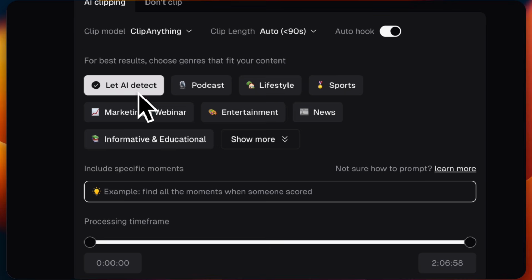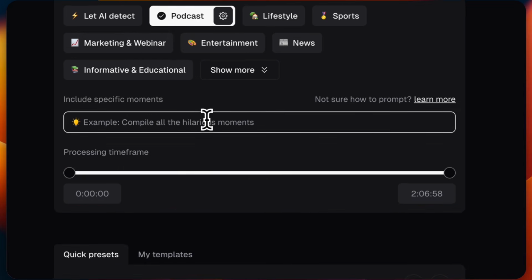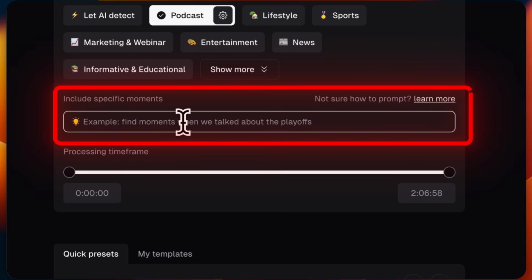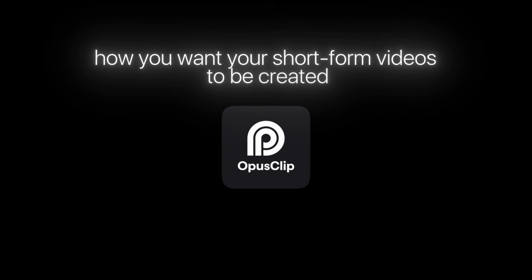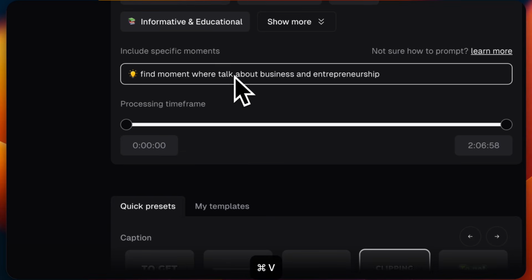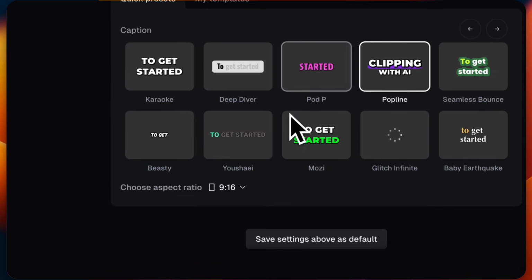Next, for best results, you need to choose the genre that fits your content. You'll see many options here, and since this is a podcast video, I'll simply select podcast. Now comes a very powerful part. Include specific moments. This is where you can guide Opus AI and tell it exactly how you want your short-form videos to be created. Basically, you're giving the AI a clear task. So here, I'll add a simple prompt that explains what kind of moments I want in my shorts. This step really helps in improving the quality of the clips.